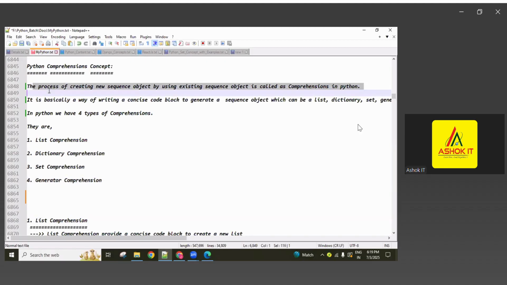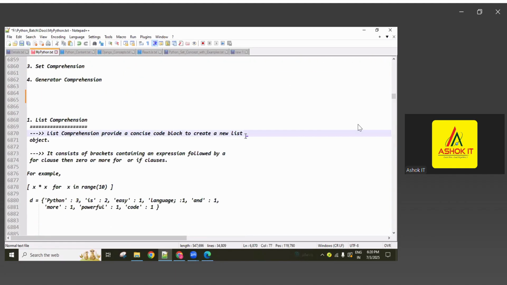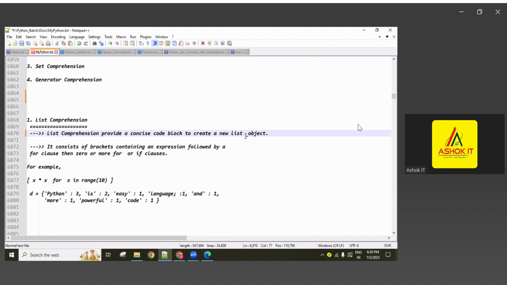List comprehension means the process of creating a new list sequence object by using an existing sequence object. The existing sequence object can be any type of sequence object, but if we generate a list, that is called list comprehension. If we generate a set, it is set comprehension. If we generate a dictionary, it is dictionary comprehension. Only the term changes, guys. So now check it.